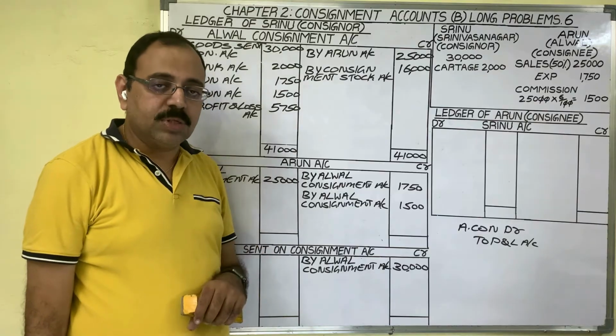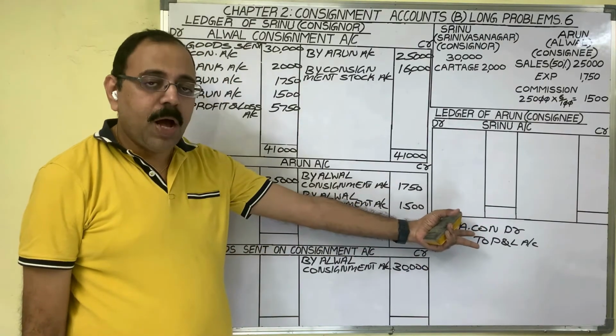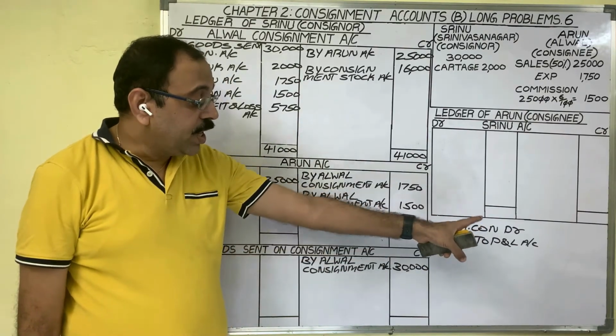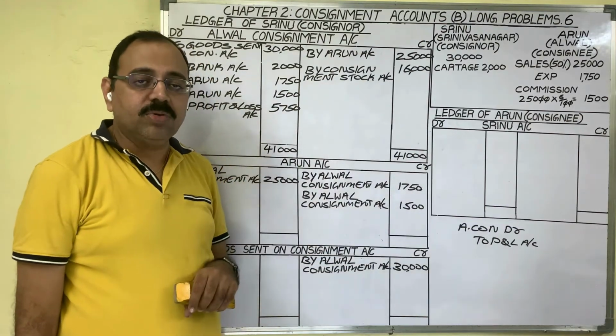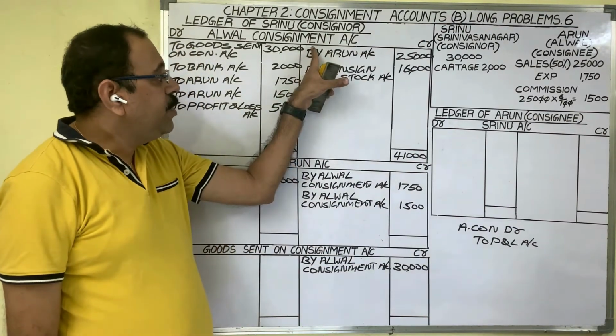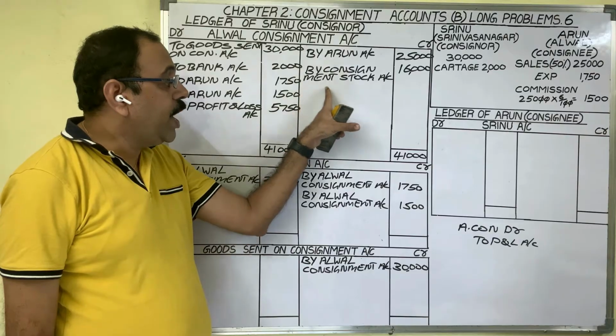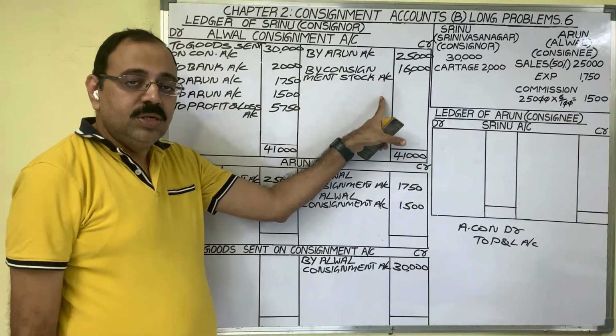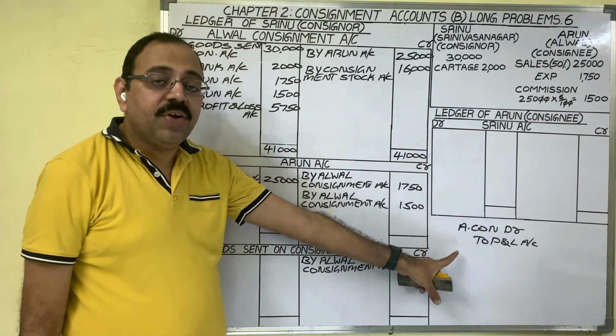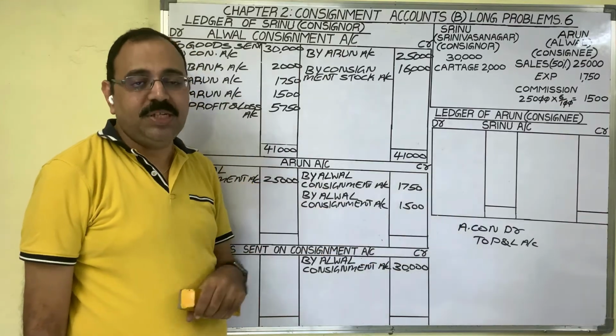If loss comes, then reverse entry we should pass. Profit and loss account debtor to consignment account. Then in consignment account, credit side we should write by profit and loss account. Narration is being the entry for loss in consignment business.